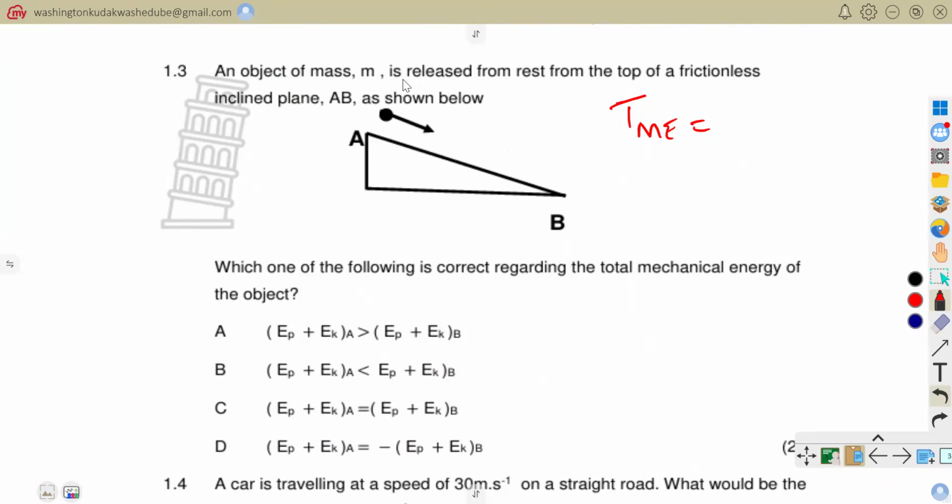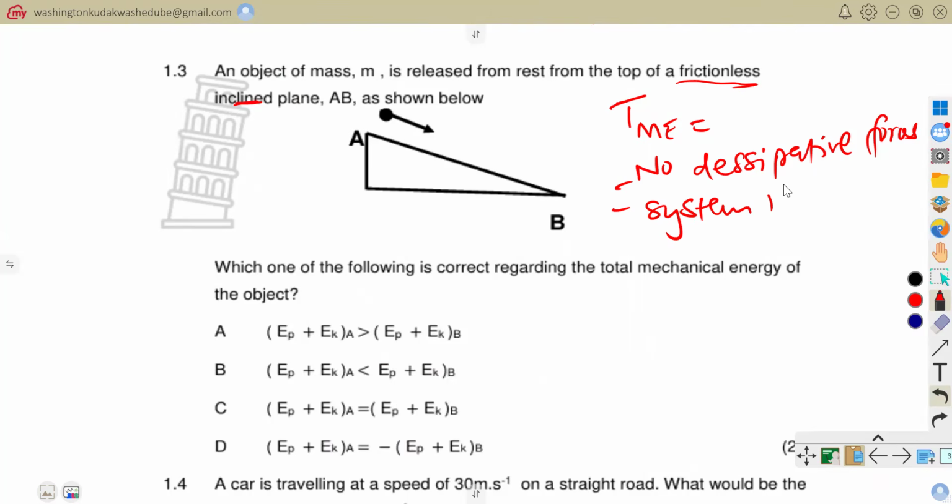So here they say that this object is released from rest from the top of a frictionless inclined plane. So when they say there is no friction there, they are simply telling us that there are no dissipative forces. Once these forces are absent, we get to assume that the system is what?